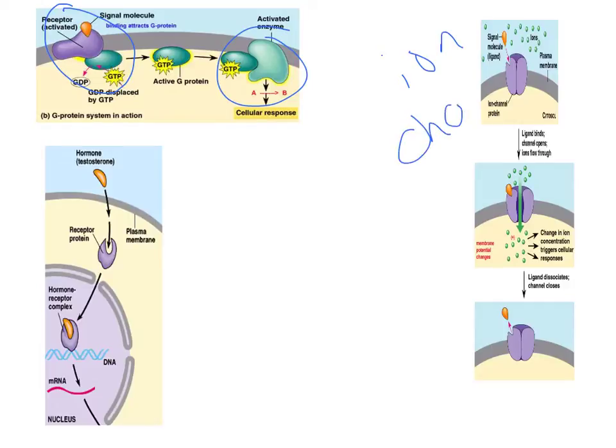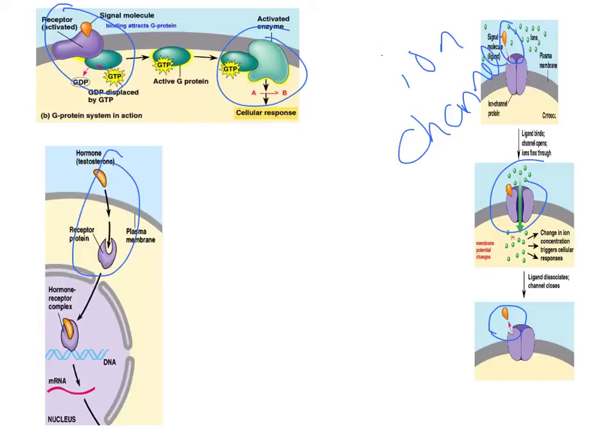So this ion channel, here's my ligand coming in. When it binds to it, my ion channel opens. When it releases, my ion channel closes. And then here's that intracellular receptor inside the cell there. The steroid-based hormones cross over and it affects gene transcription directly.